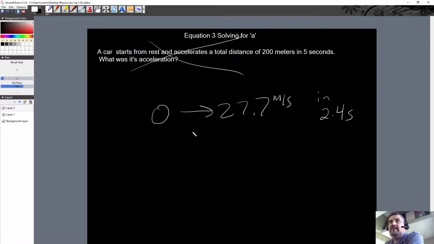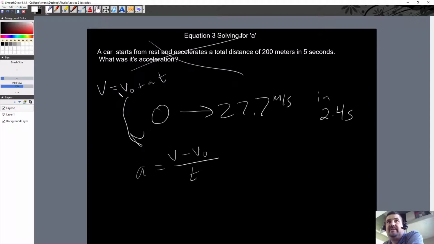Remember, the definition of acceleration is final velocity minus initial velocity, divided by the time. That's equation 1, which actually looks like this. Equation 1 is v = v0 + at. You just do a little bit of algebra, move it around, and it becomes this. So this is pretty much the definition of acceleration.